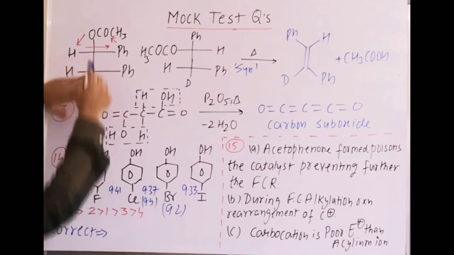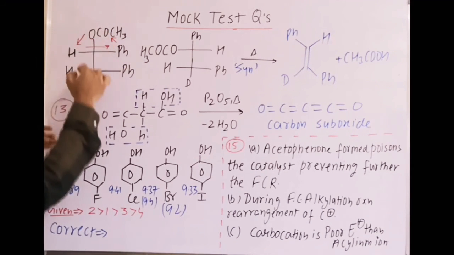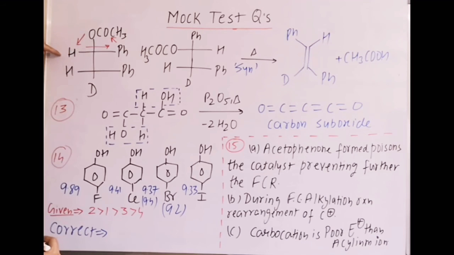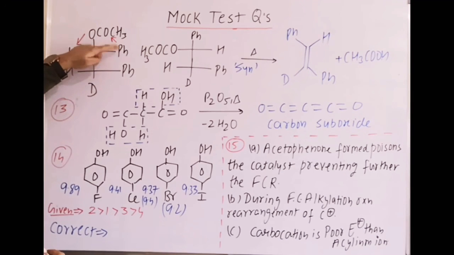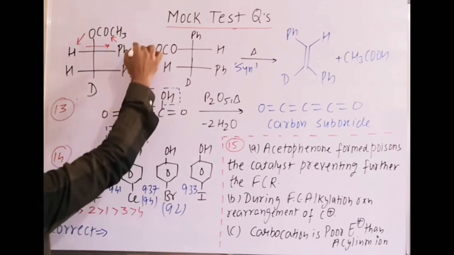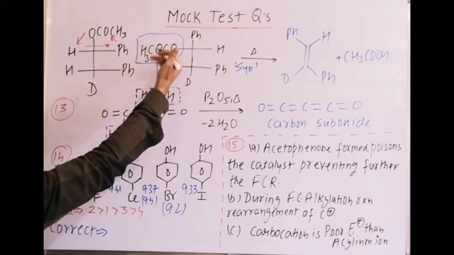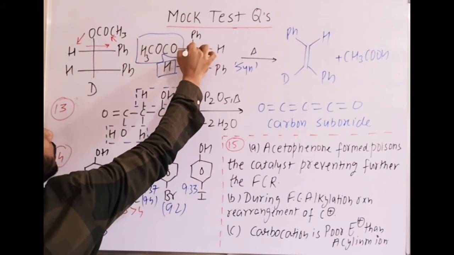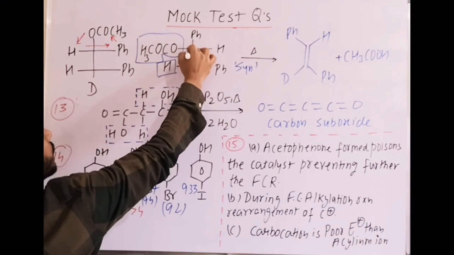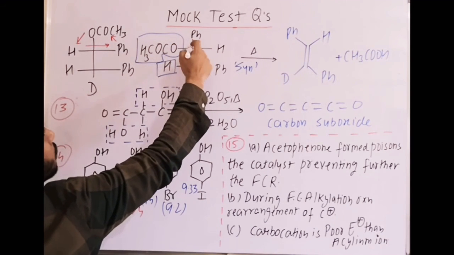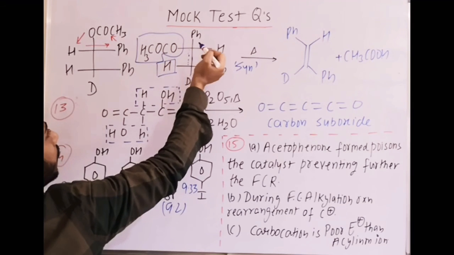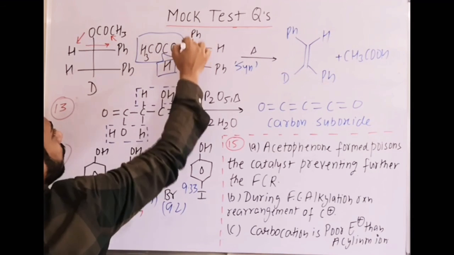So fixing this group, rotate the other three in such a way that OCOCH3 is on the left, H is there, Ph on top. Now these two groups are on the same side. Elimination takes place, and the double bond will be there after leaving of the beta hydrogen, because this will be alpha, this is beta.